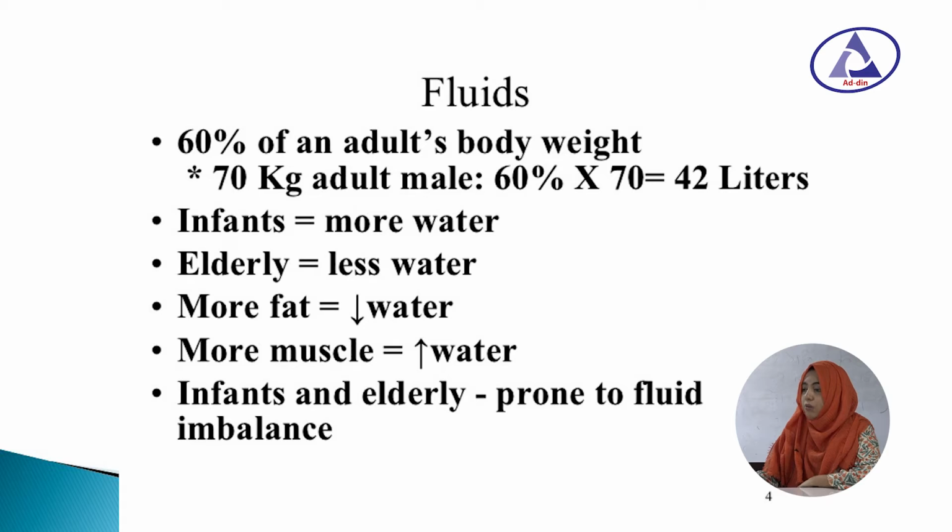How can we calculate the total body water? It is 60% of total body weight. So, in case of 70 kg adult male, it will be 60% of 70 kg. That means it is 42 liter after calculation. So, we can see infants have more water, elderly people have less water. The more the fat, the less the water content. The more the muscle, the more the water content.